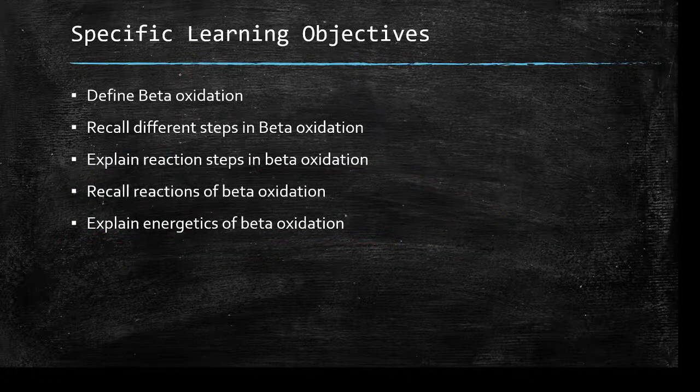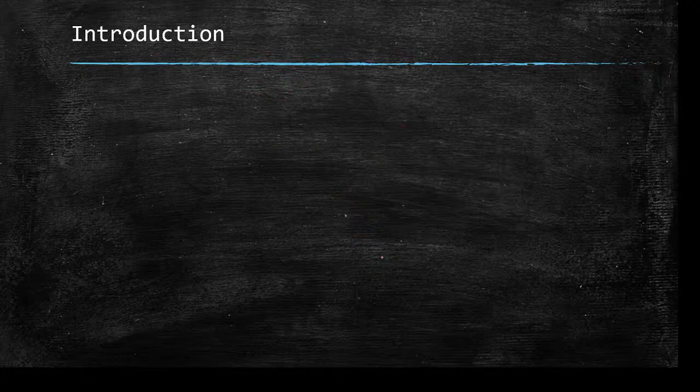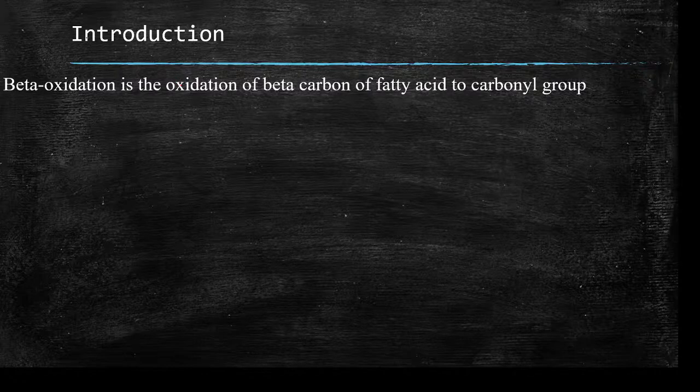The specific learning objectives are that at the end of this class, you should be able to define what is beta oxidation, recall different steps in beta oxidation, explain reaction steps in beta oxidation, recall reactions of beta oxidation, and explain energetics of beta oxidation. We will begin with a brief introduction to beta oxidation.